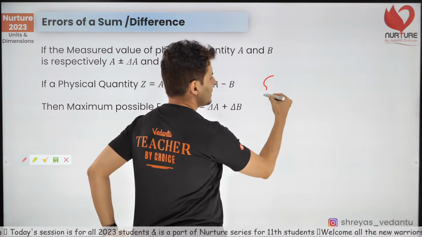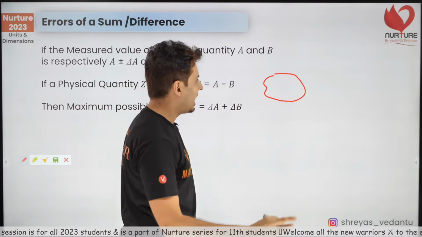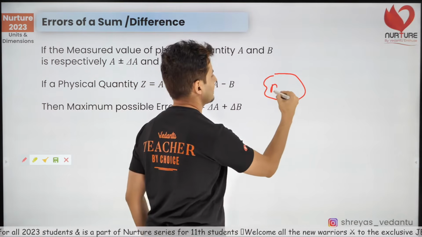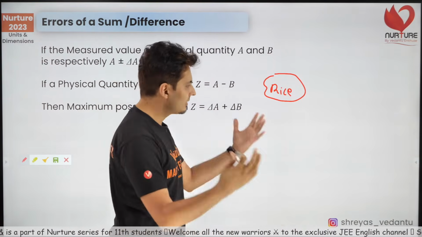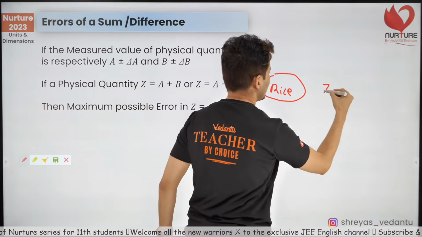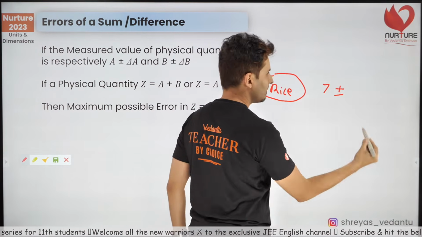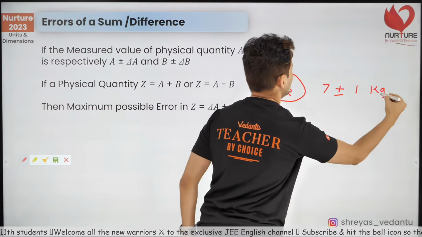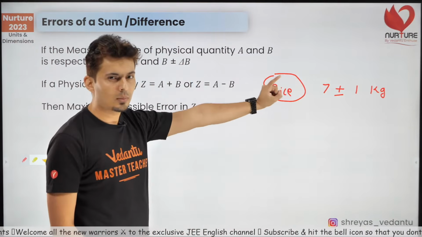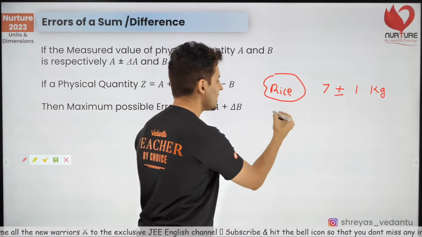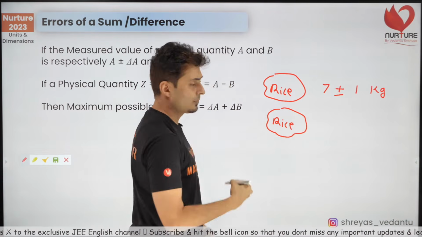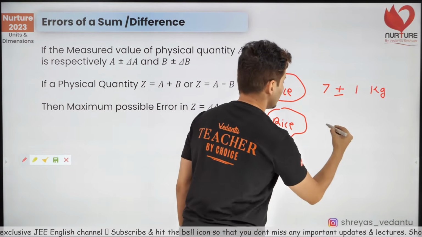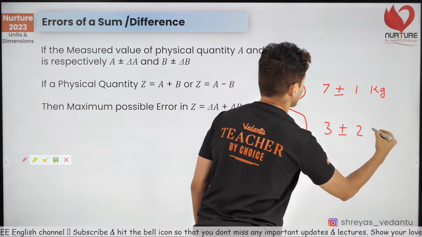Let's say this bag has some rice. How much rice does it have? It has, let's say, 7 kg plus or minus 1 kg. I'm not sure of that 1 kg, 7 plus or minus 1 kg. Then I have one more bag of rice and it has maybe 3 kg plus or minus 2 kg.